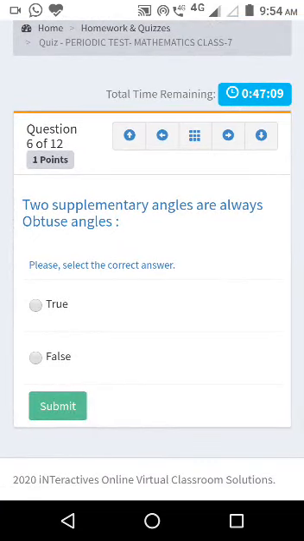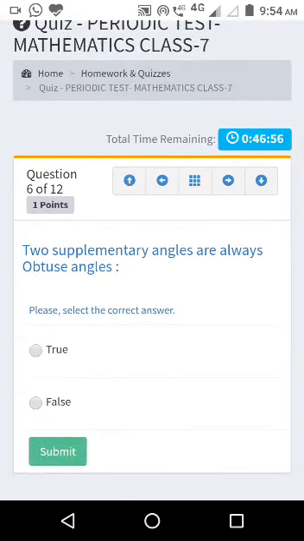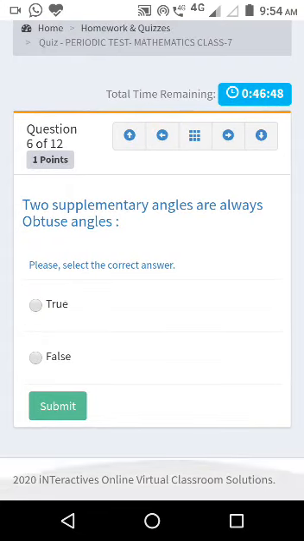Now here it is showing the total time remaining. Suppose your mobile goes down, or there is a network connectivity problem, you can still attend if you have the time. But if you have very short time, you cannot attend. If the timer stops, your examination will also stop.